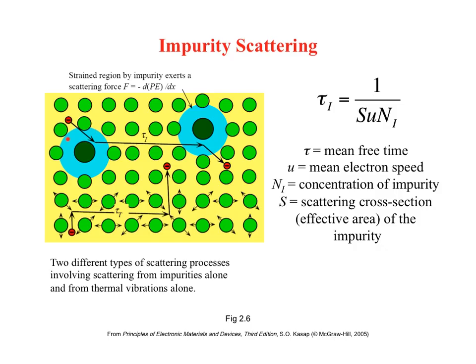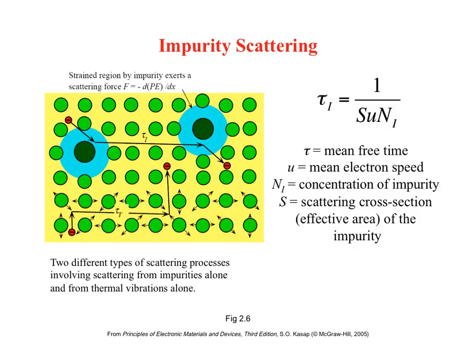Also, an atom with a different charge state will interact strongly with the charged electron and scatter also very strongly. The stronger the impurity atom will scatter, the larger its effective cross-section, or scattering cross-section S that we discussed previously, will be. For impurity scattering then, we have the mean free time of scattering is inversely proportional to the effective scattering cross-section, the mean electron speed, and the concentration of these impurities.